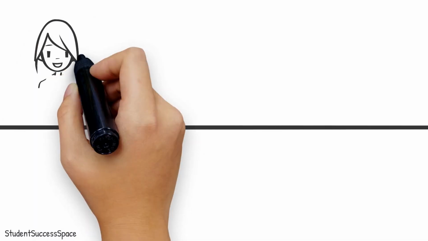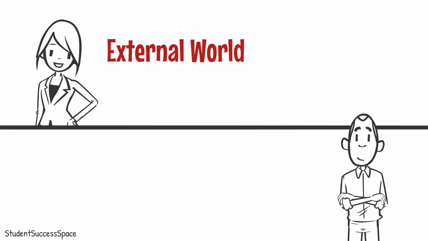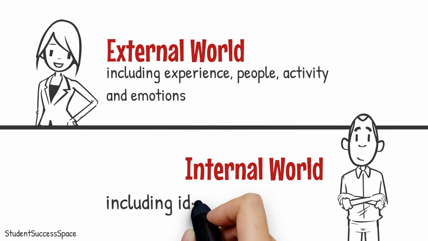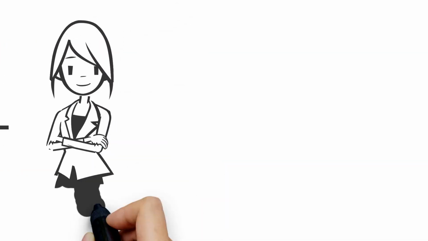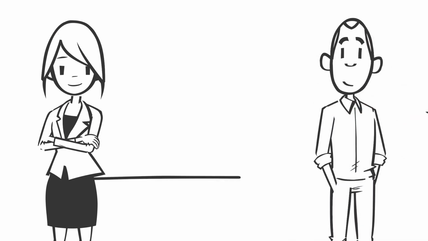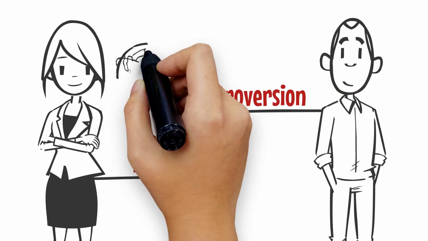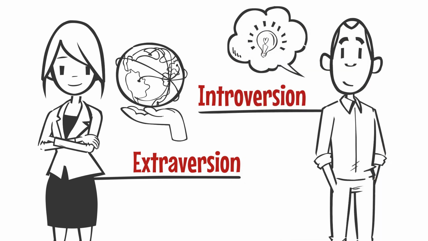Additionally, there is a way that individuals focus their energy. Jung noticed that people tended to be more energized by their external world, including experiences, people, activities, and emotions, or the individual may be more energized by the internal world, including ideas and memories. He called these two orientations extroversion and introversion. Extroverted individuals look outside of themselves to get their energy. Introverted individuals get their energy more from the inside through things such as reflection.